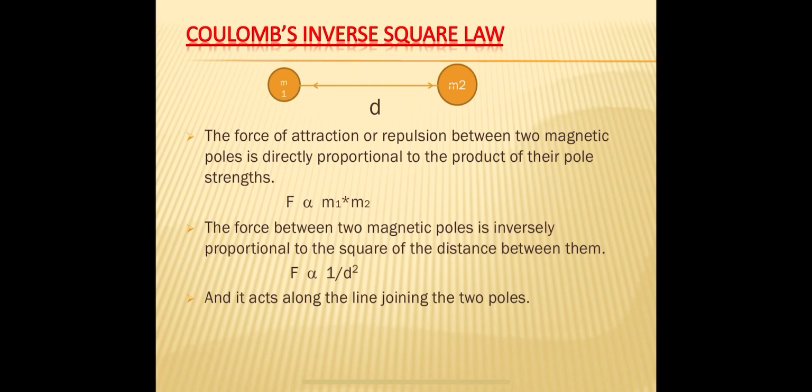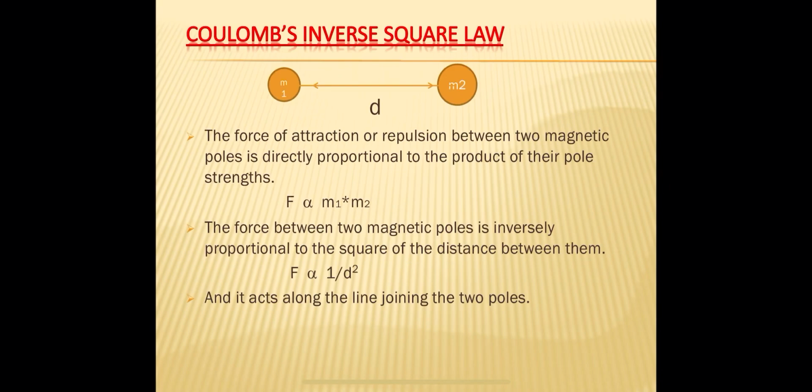And look at the diagram. Both the forces act along a line which joins the two poles. M1 attracts or repels the other pole M2 along the line joining those two poles, and similarly M2 attracts or repels the first pole M1 with the force along the line joining them.